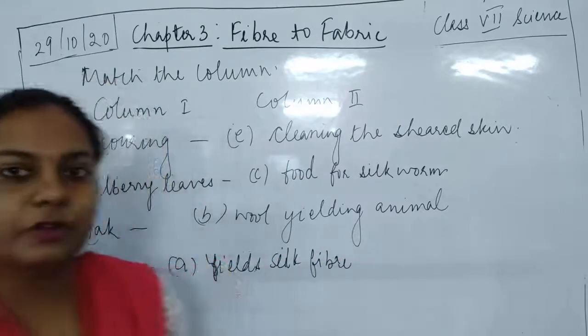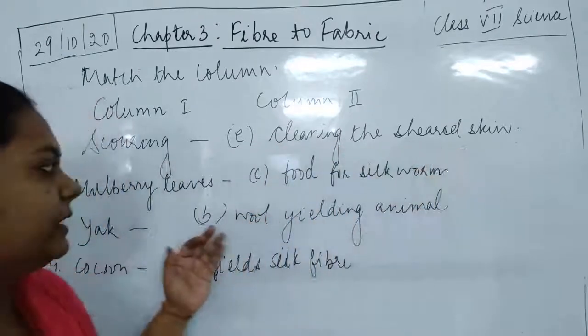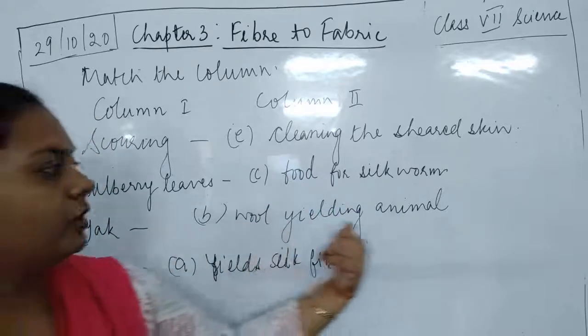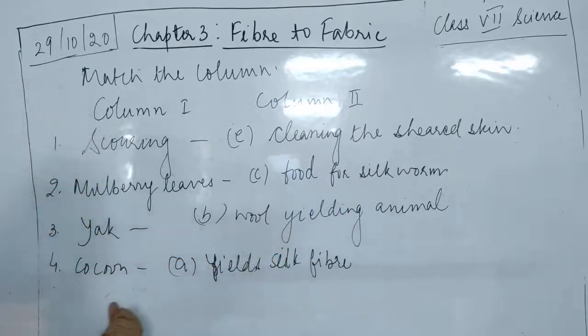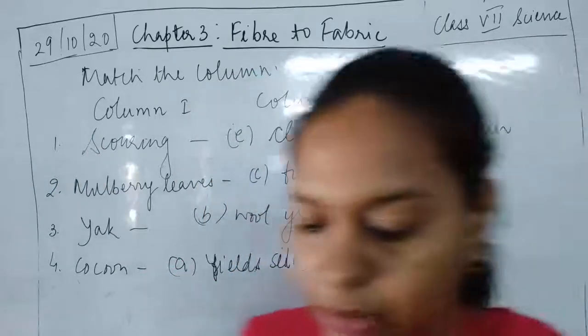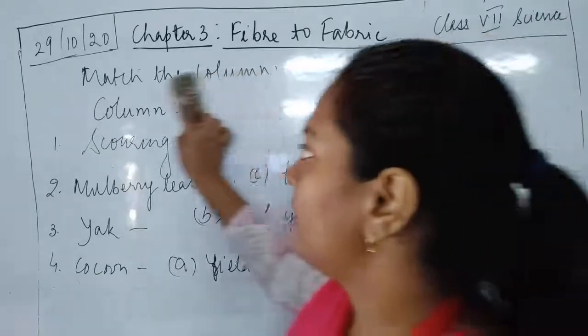So this is what is about the match the column. First word is scoring for cleaning of the sheared skin. Then second, we can match mulberry leaves with the food of the silk moth. Then yak, wool yielding animals, and the last one is the cocoon, which is yielding the silk fiber. Okay, so this was about the questions which are given over here in the form of the match the columns.